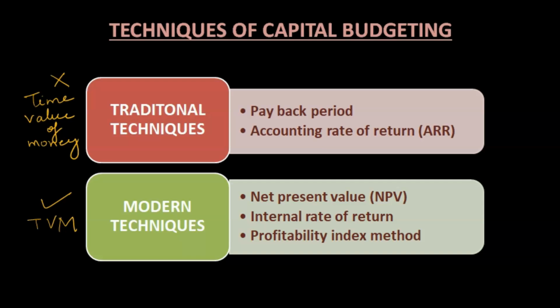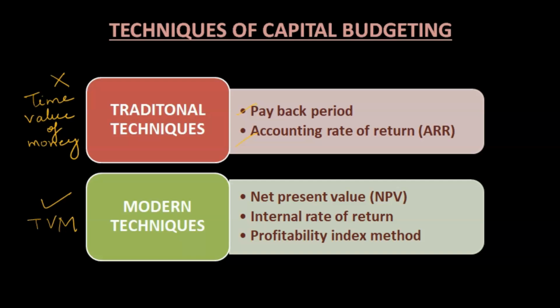Time value of money means the value of money changes as per the time. As soon as the time passes, its value changes. So traditional techniques do not consider time. Here we will have the payback period and accounting rate of return, these 2 methods. Then in modern techniques we take into consideration the time value of money.